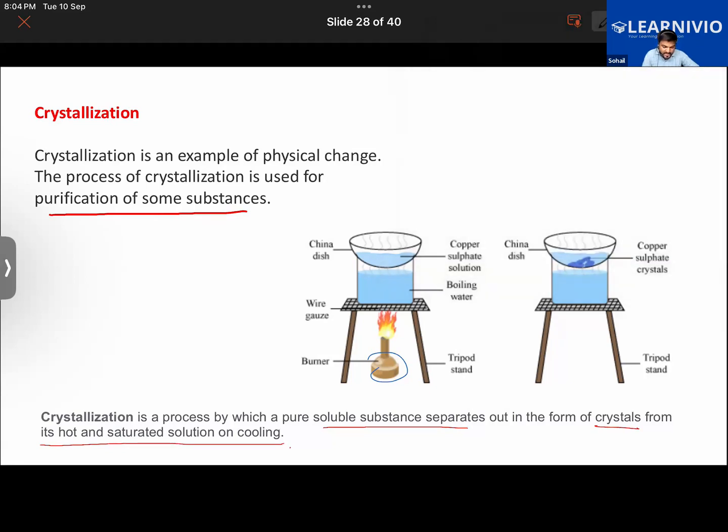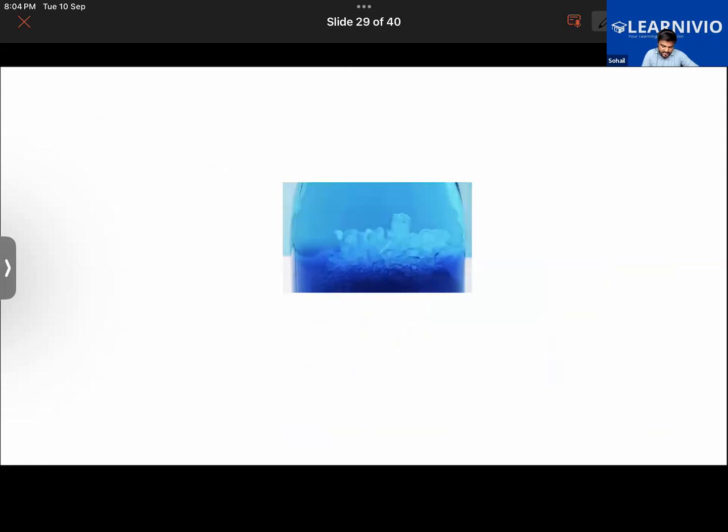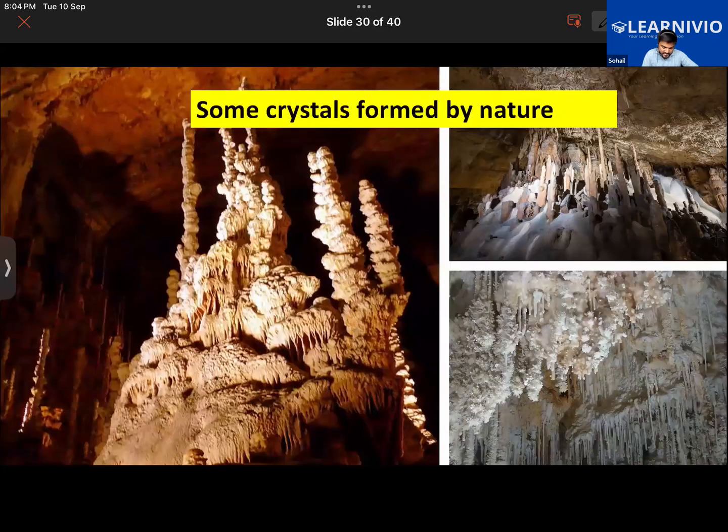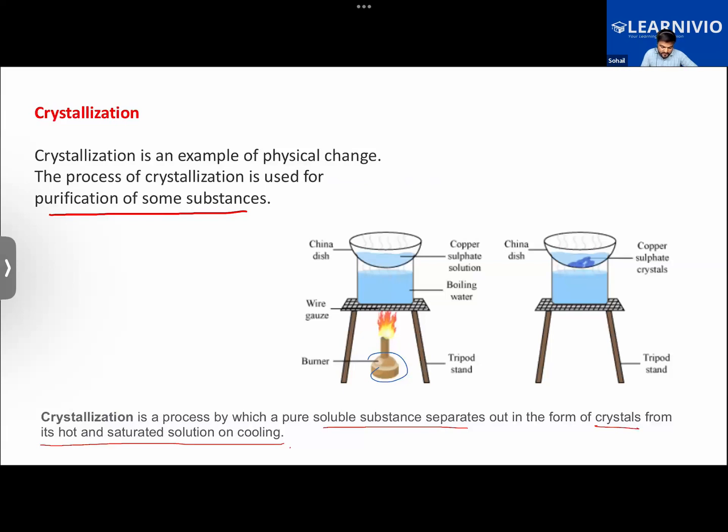So let us say that we are doing it with copper sulfate solution. Let's say that you have some impure copper sulfate solution. Now you want to obtain crystals of copper sulfate from it. Just have a look at the crystal of copper sulfate. By the way, this is a crystal of copper sulfate. This one. Getting it, Razan? Yes. So first of all, we are going to take some copper sulfate. Let me just write down the steps.